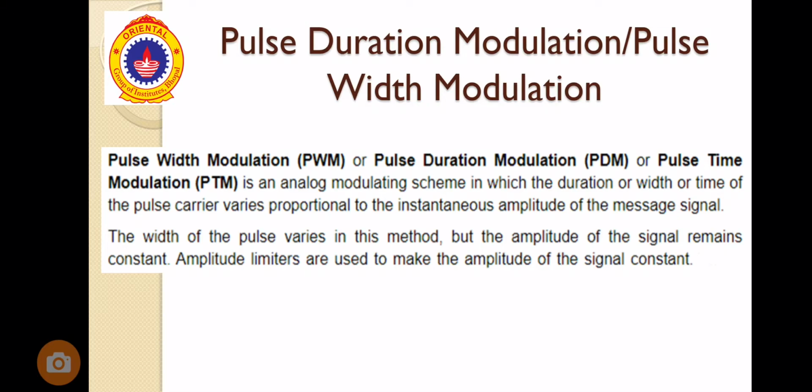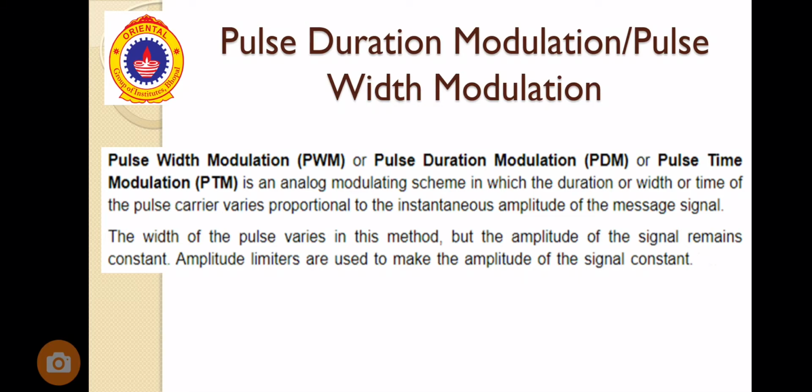In pulse width modulation or pulse duration modulation, also known as pulse time modulation, the duration or width of time of a carrier pulse varies in accordance with the instantaneous value of the analog message signal. The width of the pulse varies in this method, but the amplitude and the position of the pulse remain constant.